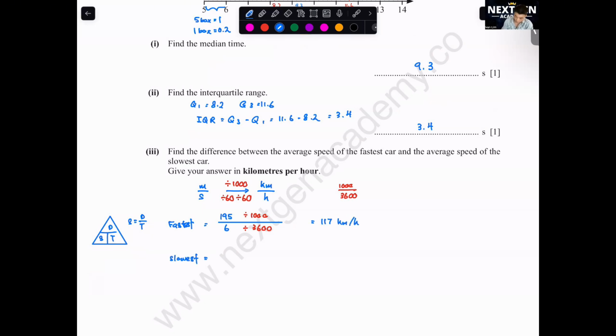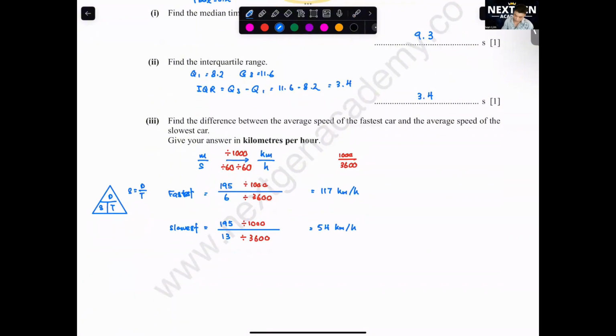Slowest, so you take 195 over 13. At the top, you divide 1000, and here you divide 3600. So you just type this whole thing in the calculator. If you are using an older calculator, ensure you bracket this, then over 13, bracket this whole thing. You will get 54 kilometers per hour.